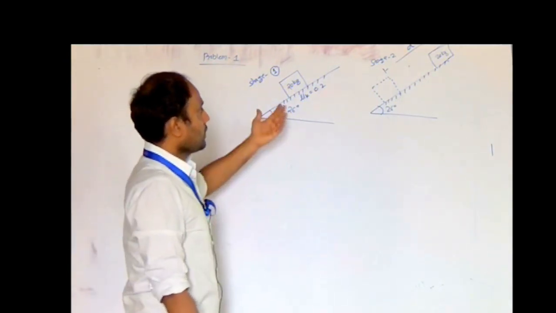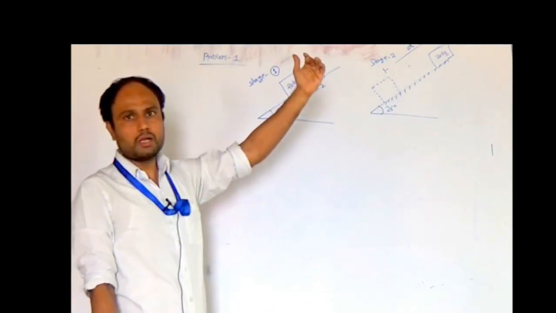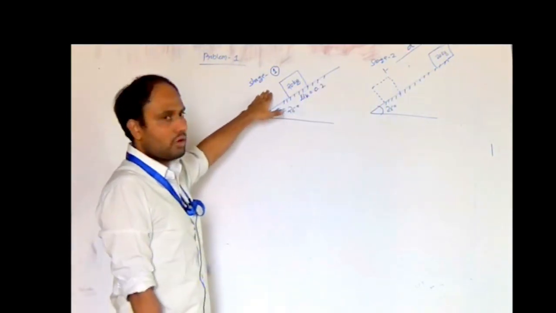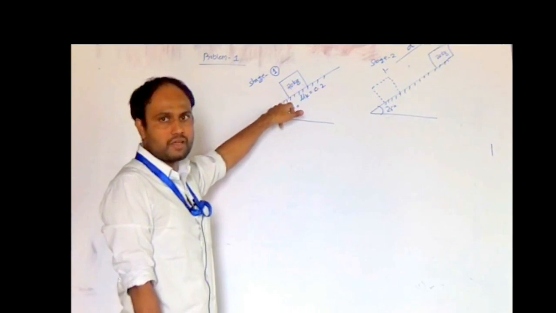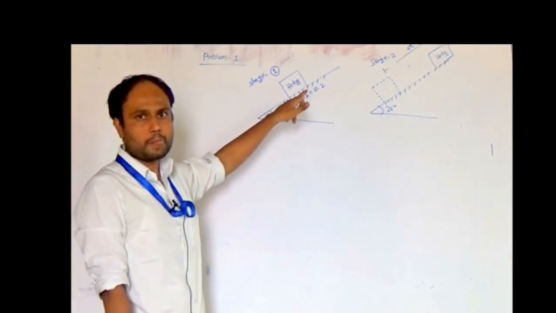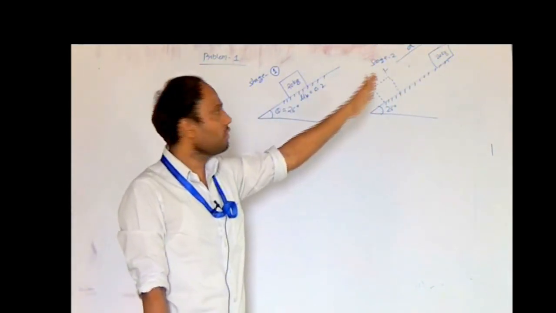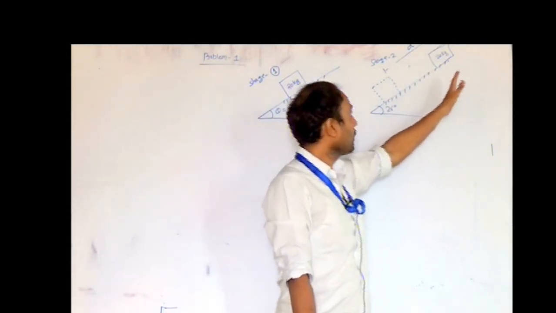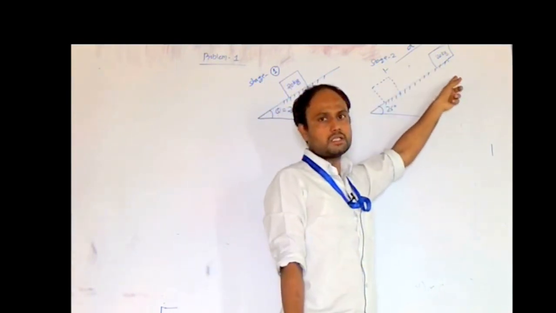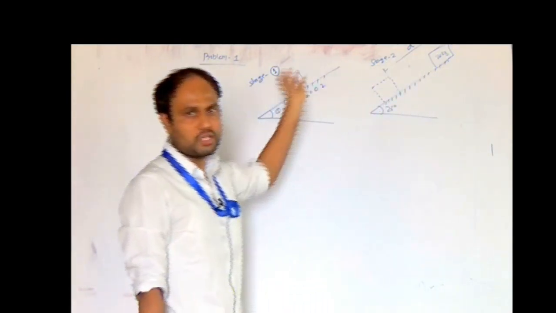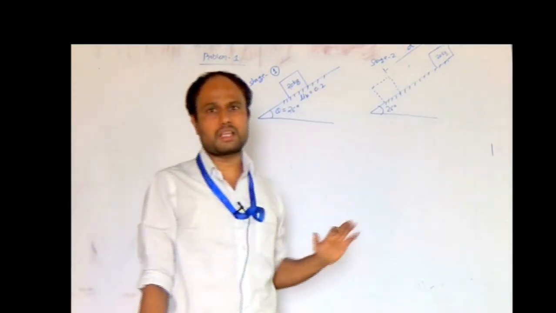So, how do we consider that the block is travelling a distance d? What is the maximum distance that the block will travel along the inclined plane? You are pushing the block with 4 meter per second. It is in contact with the surface, so there will be a friction force, and because of the friction force its speed will go on decreasing. At stage 2, the speed will become 0 and the block will stop at that position. When the block stops at position 2, that position you have to consider as the distance d from the initial position.